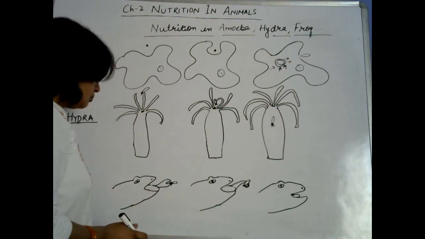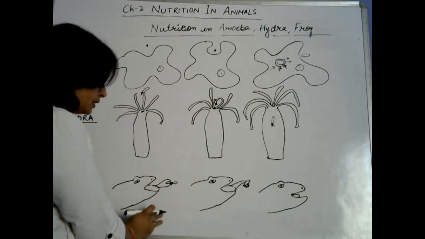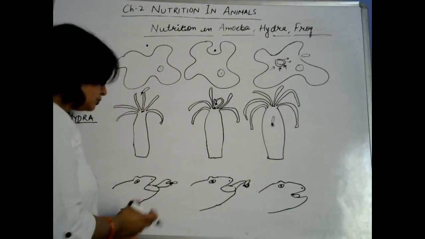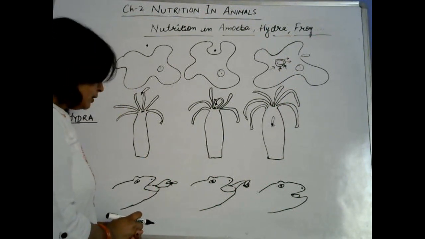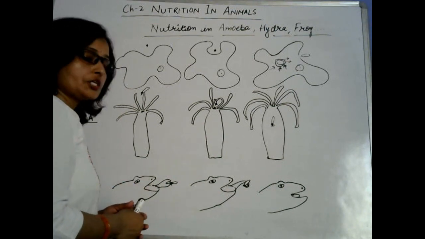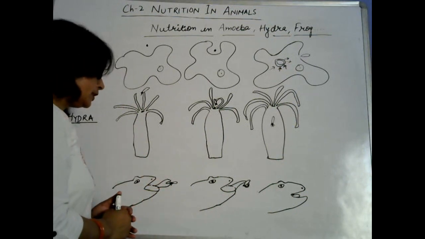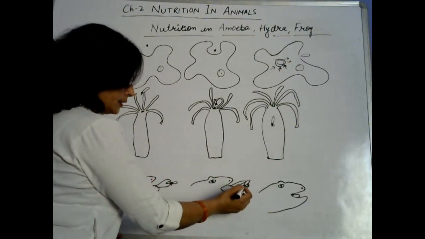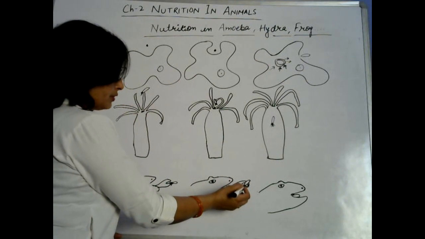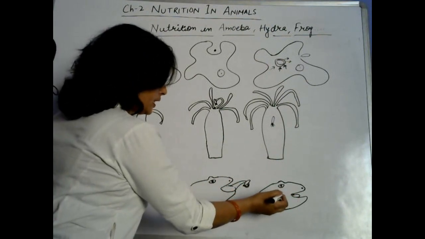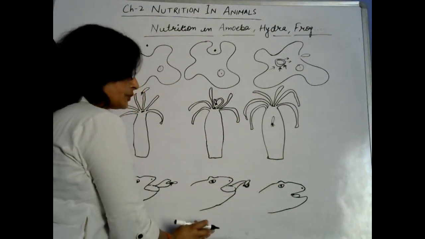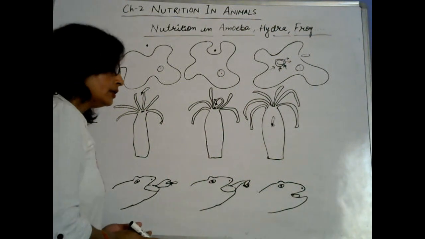Whenever some kind of food, like insects or other organisms, comes nearby the frog, its tongue, which is sticky, captures that insect and entangles it, and finally engulfs it inside its mouth. The same process happens here also.